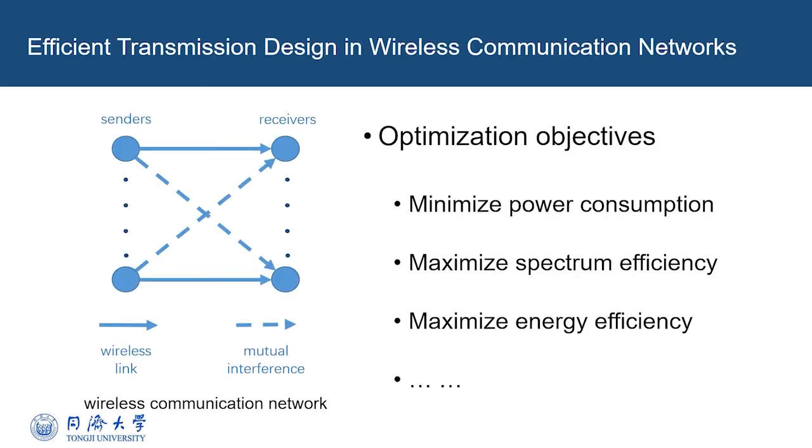Efficient transmission design in wireless networks has been studied extensively in the past decades. They use the power control strategy to balance the desired performance of each link and the mutual interference between links. They use optimization methods to solve different targets, and the objectives range from minimizing power consumption to maximizing energy efficiency. However, these researchers only consider the channel state information, but in vehicular communication networks, there are various information and requirements.